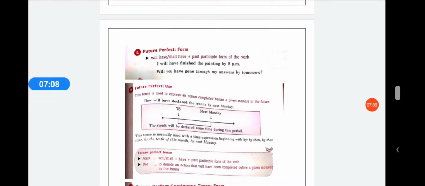Now what is it used for? It is used to denote an action that will have been completed before a given moment in the future. तो ये कह रहे हैं कि जो आपको मोमेंट दिया गया है, you are talking about next week, you are talking about next year, तो उससे पहले तक आप वो काम कर चुके होंगे.